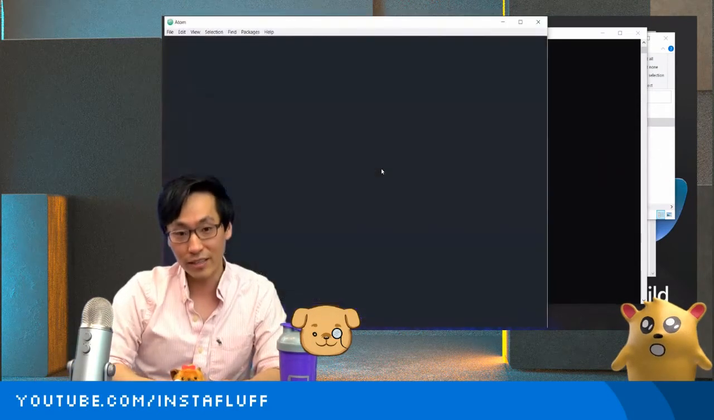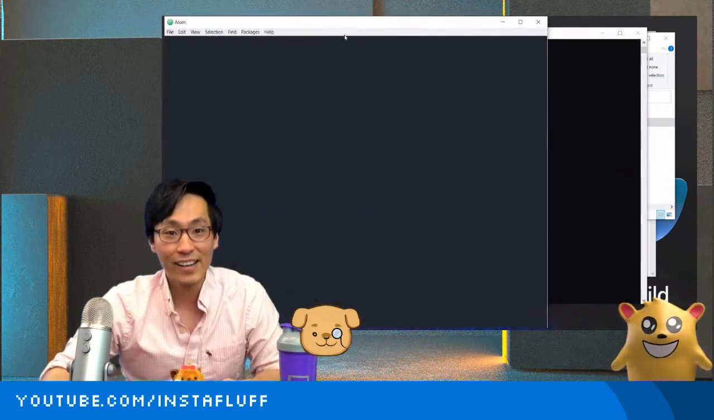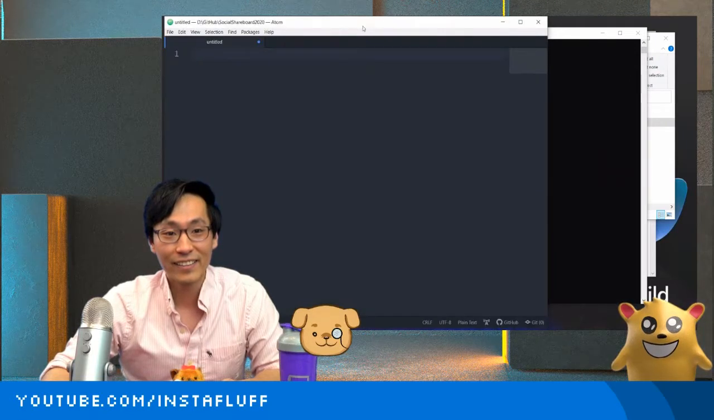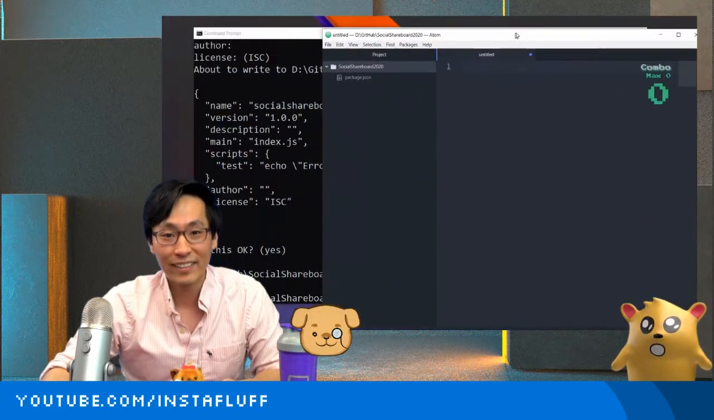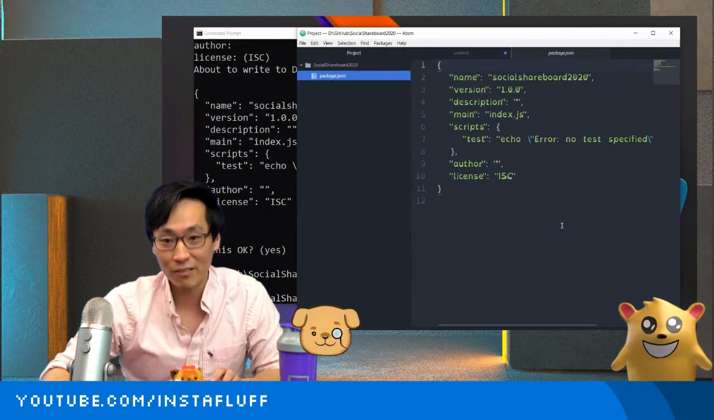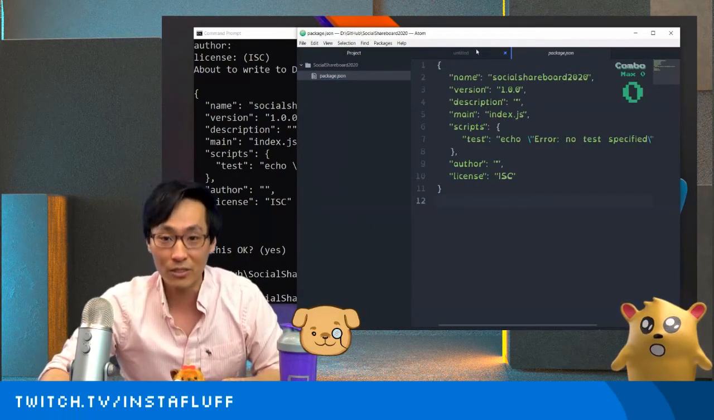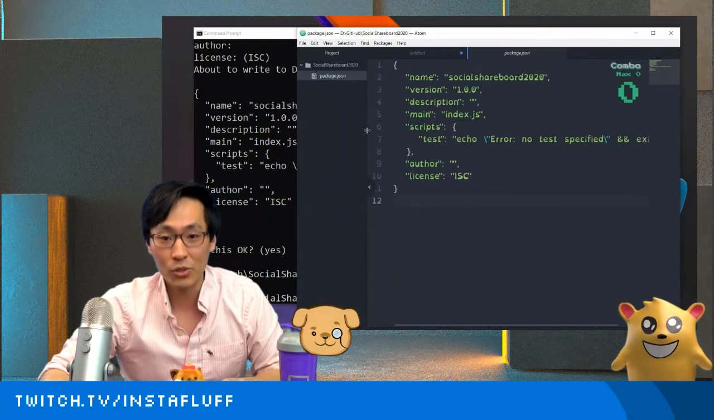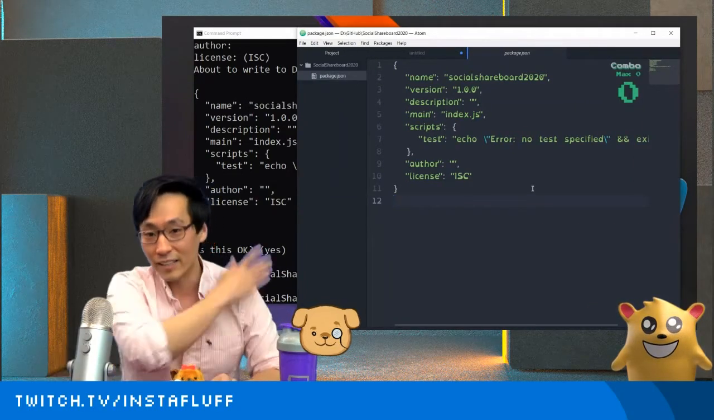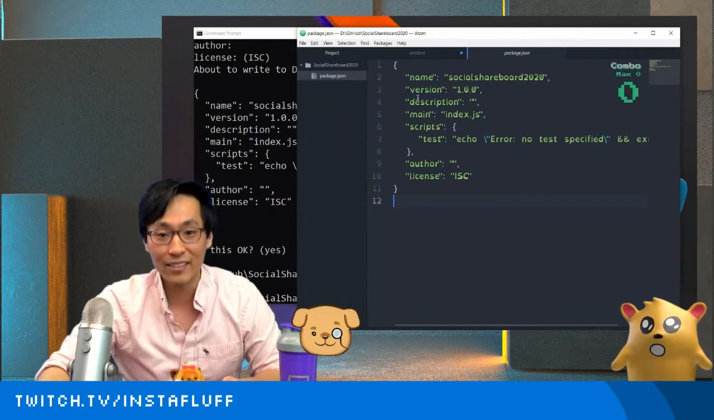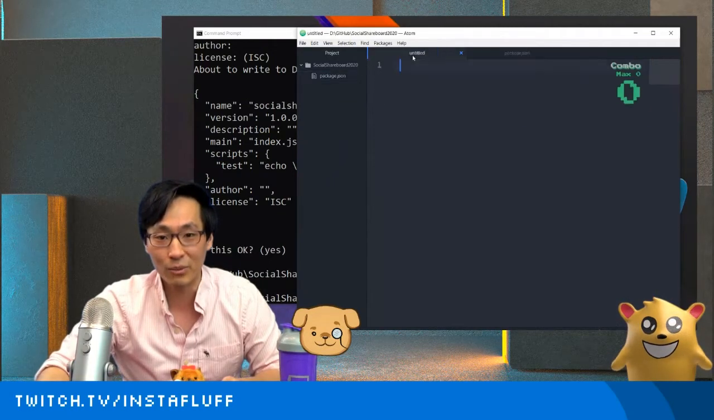Let me try this again. Oh, there it goes. Right. Here we go. So this is what the package.json file looks like. I think some of you might already be familiar with JavaScript packages, but if you do a project like this, it sets it up with npm init, and that's all you really need to worry about.